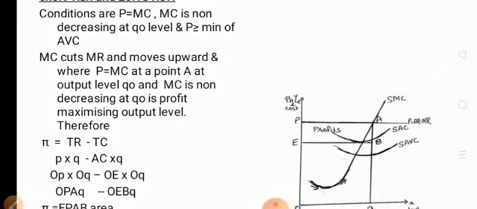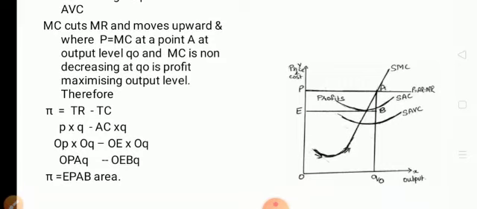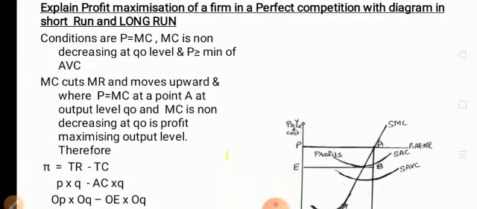Then at point A you draw a vertical straight line and touch the OX axis at Q0, where the equilibrium output is determined. Then you see the SMC curve at Q0 is moving upwards, that is, it is non-decreasing. So the second condition is also satisfied.